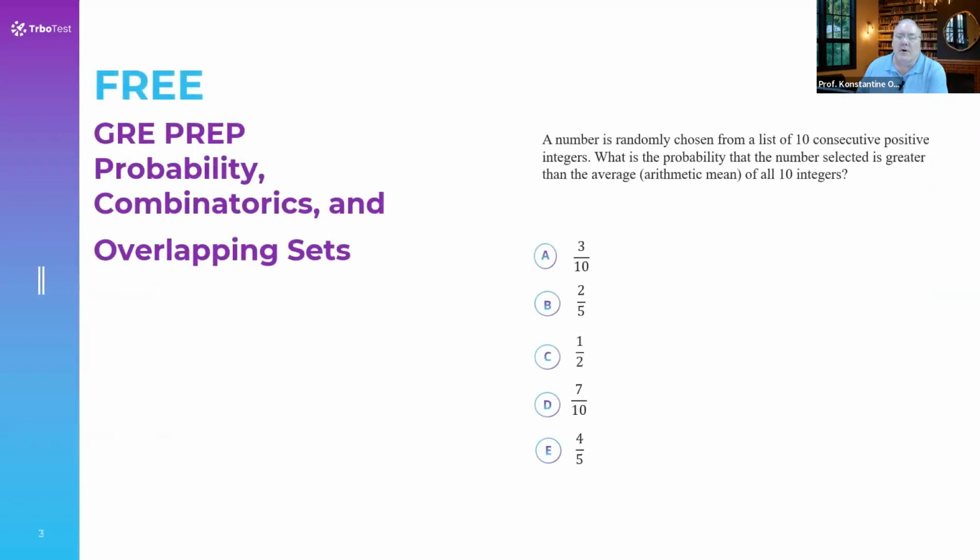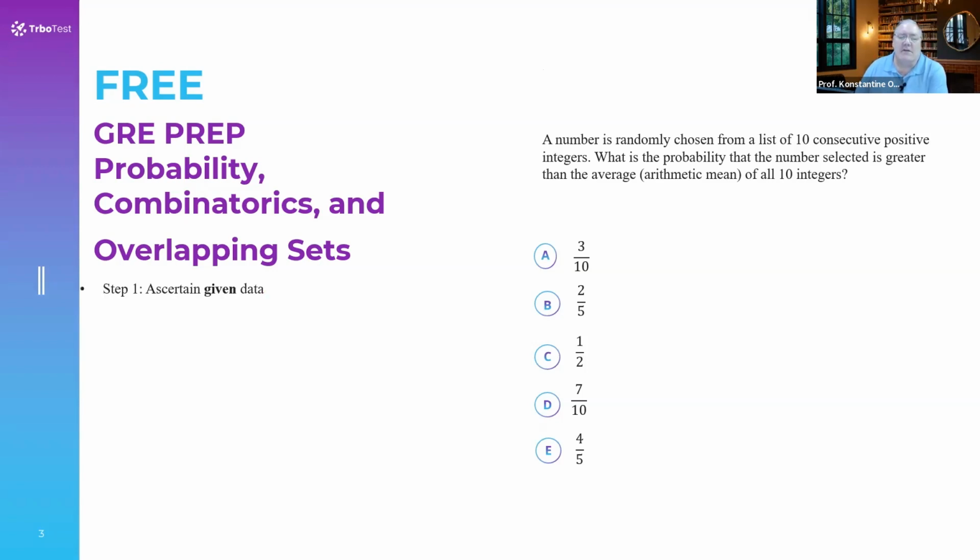The first question brought to us today for Ask the Professor is: a number is randomly chosen from a list of 10 consecutive positive integers. What is the probability that the number selected is greater than the average or arithmetic mean of all 10 integers? Now, of course, if you were taking our GRE program, you would know the answer immediately just by reading this question. But for our purposes today, I will work it all out.